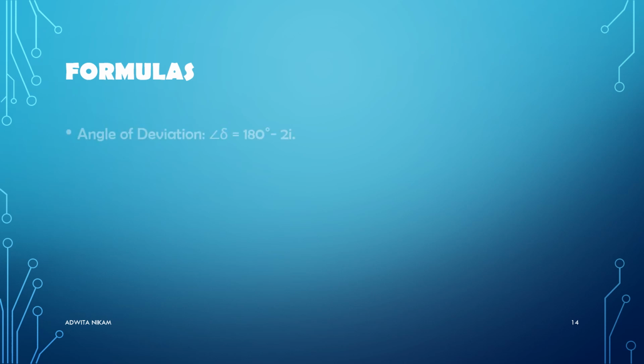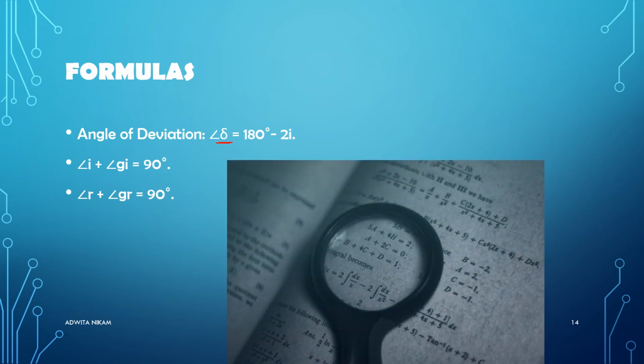Now we will see some formulas. The formula for angle of deviation is 180 degrees minus 2i, which means 2 into angle of incidence. And I forgot to mention, this angle of deviation is called del or delta. Angle of incidence plus glancing angle of incidence is 90 degrees, and angle of reflection plus glancing angle of reflection is 90 degrees.